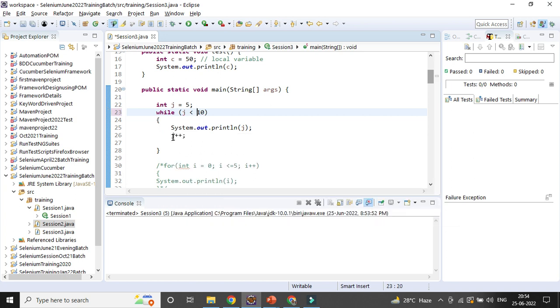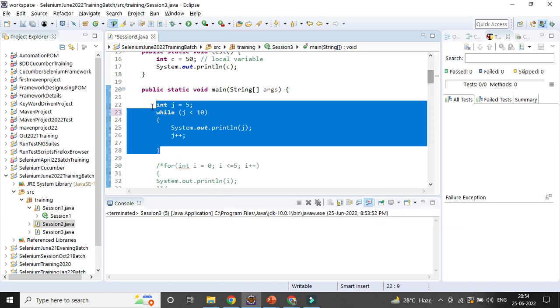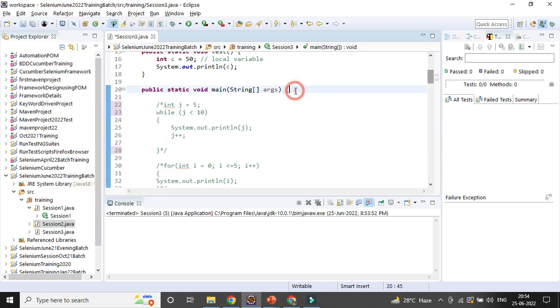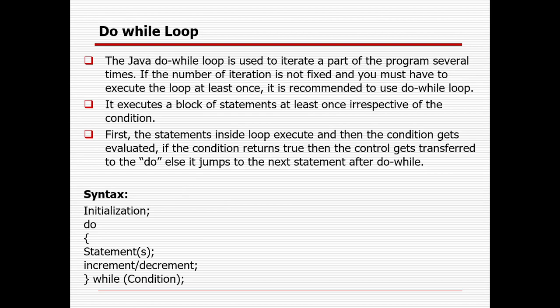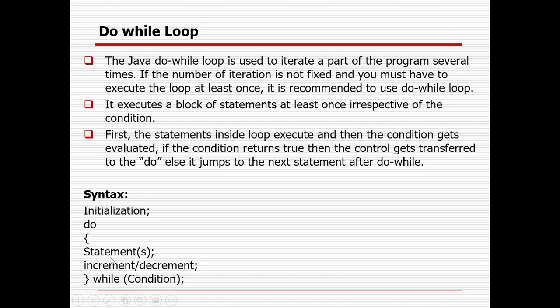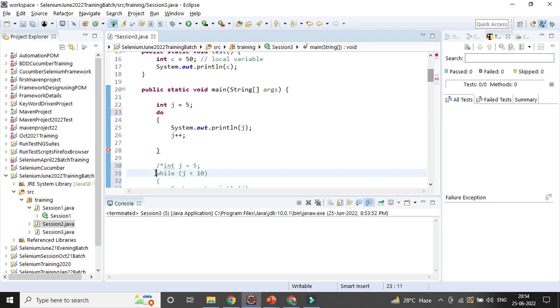Similar way only, but here it will run at least one time though the condition is not matching. So what is the syntax for the do while loop? It will initialize and then do, then the statement, increment or decrement, and the while part will come later. So that is the syntax for the do while loop.